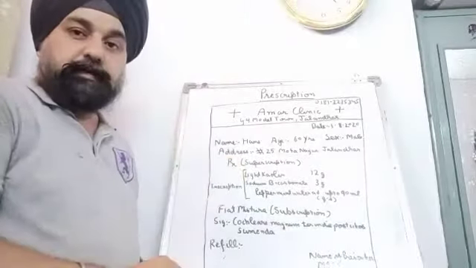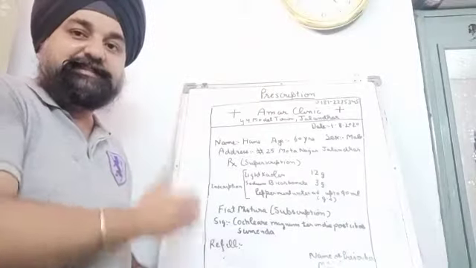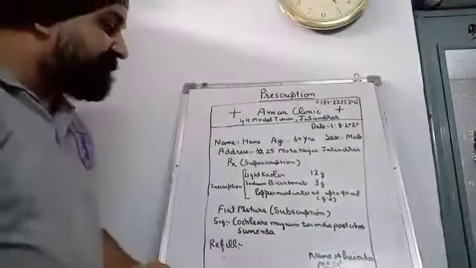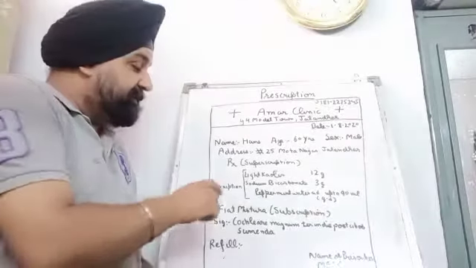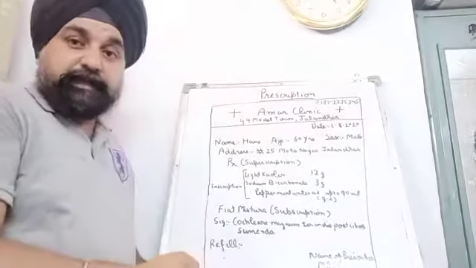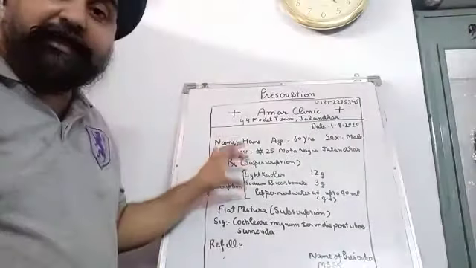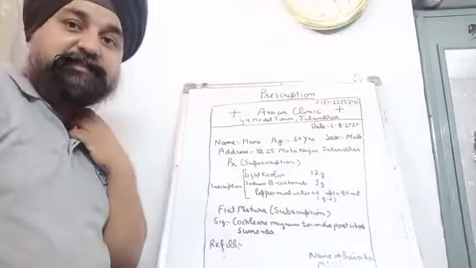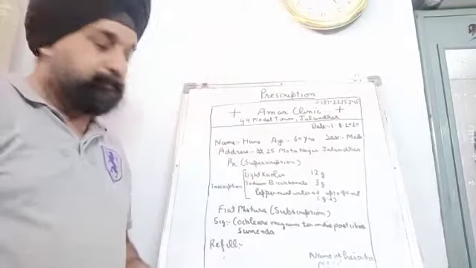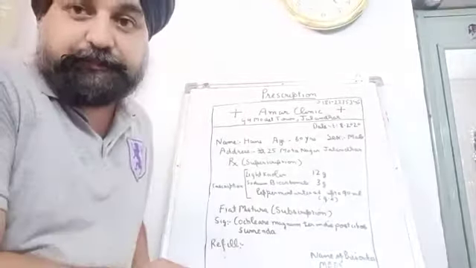Third is superscription, which is given by the symbol RX. We will discuss this in detail later on. Then the next part is inscription. Inscription is the main part of the prescription. It consists of various medicaments, adjuvants and vehicles which are used for making that particular medicine. Then next is subscription.